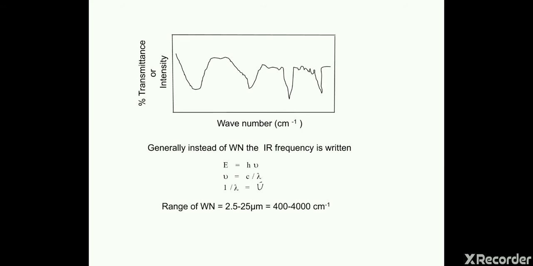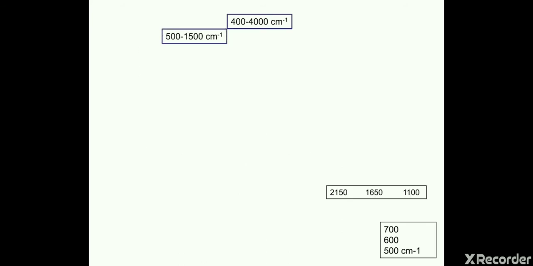The range is generally 2.5 to 25 micrometers. When we convert it into wave number, in centimeter inverse, it is generally between 400 and 4000 centimeter inverse. Now this range is divided into two parts: first, 500 to 1500 per centimeter, and second, 1500 to 4000 per centimeter.